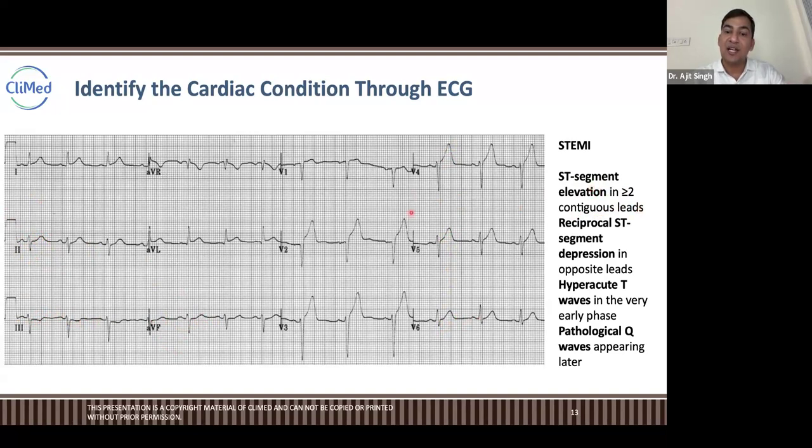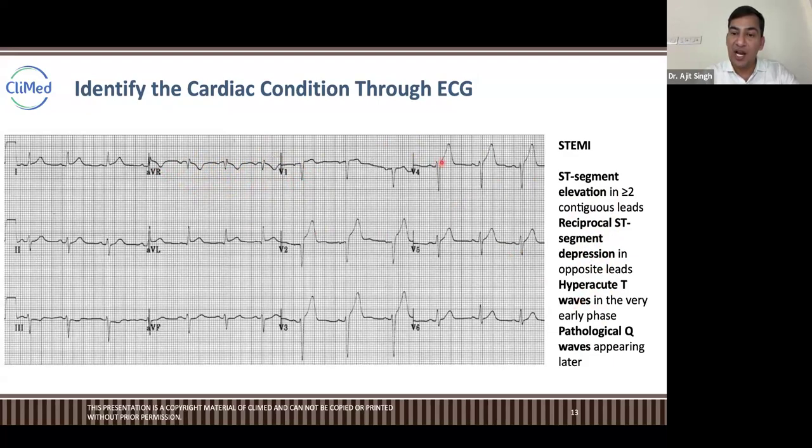And then there is reciprocal ST segment depression in opposite leads. Opposite leads means, look at this, AVR ST depression, V1 ST depression. So ST depression is there in the opposite leads.